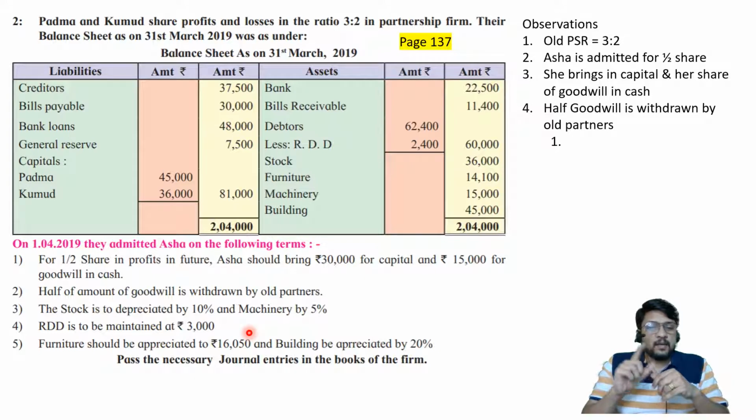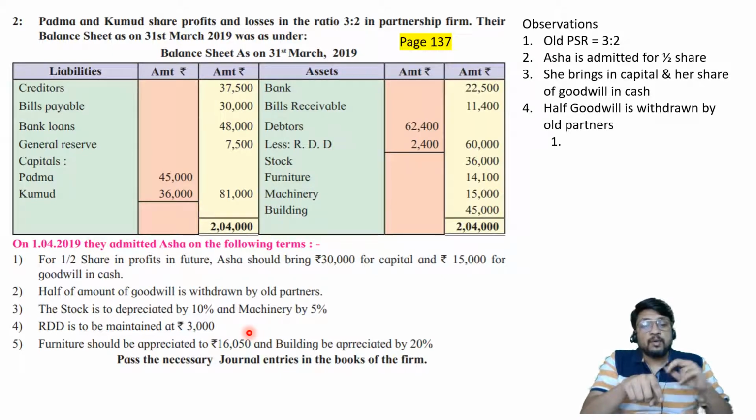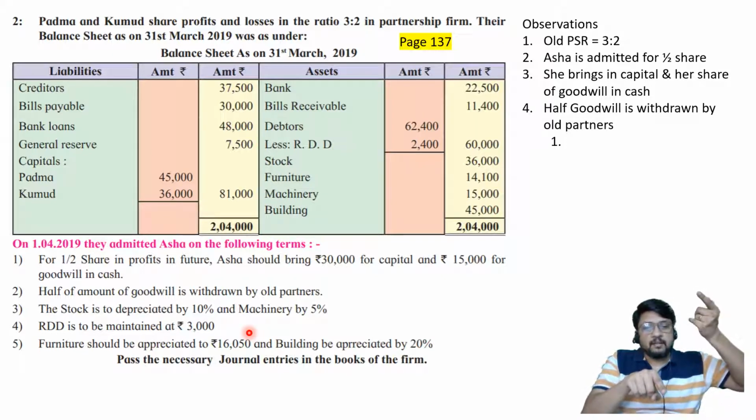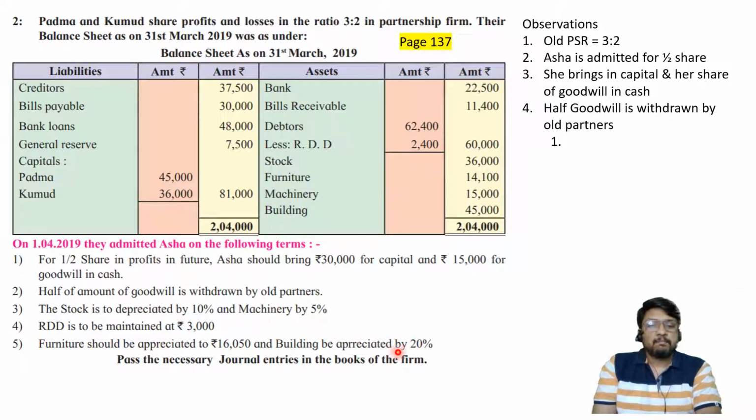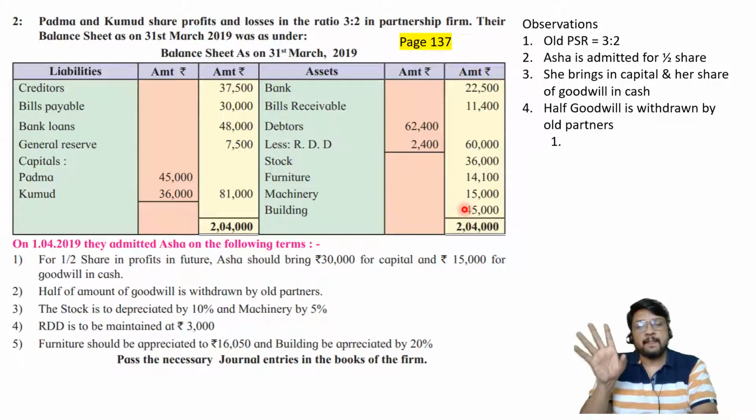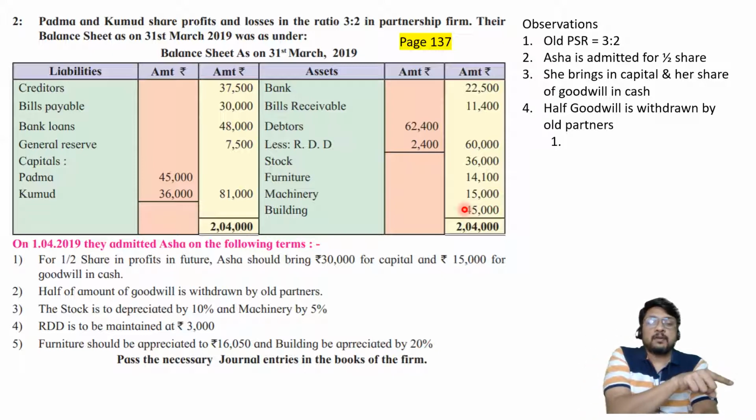And now the last part, I don't want you to get confused. Building to be appreciated by 20%. Now they are not telling you where the building should reach, but how much you should travel, because the wording is not appreciated to 20%, the wording is appreciated by 20%. It means you will have to increase the building's current amount 45,000 by 20% of 45,000, that comes to 9,000. So building inner column 45,000, add to that 9,000, so the outer column amount will become 54,000.